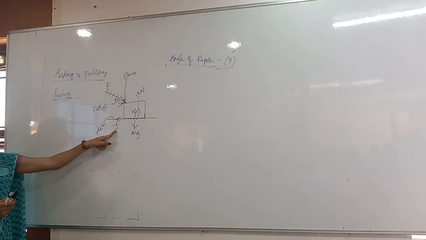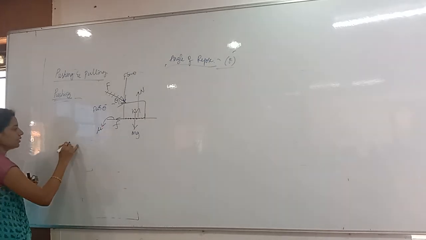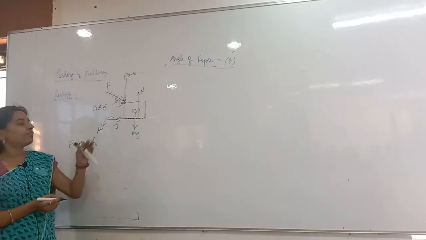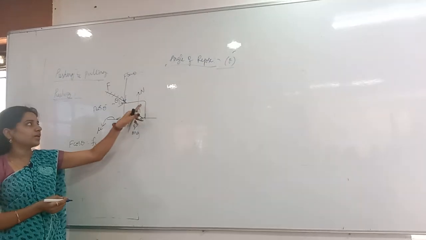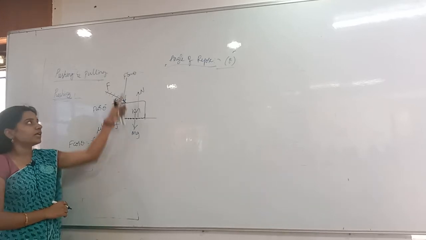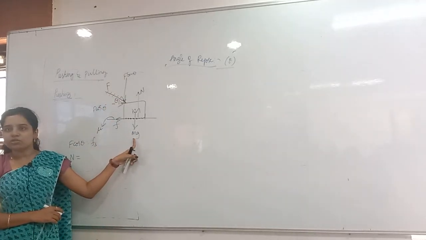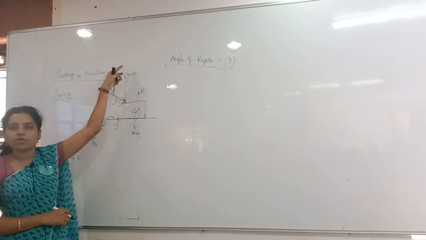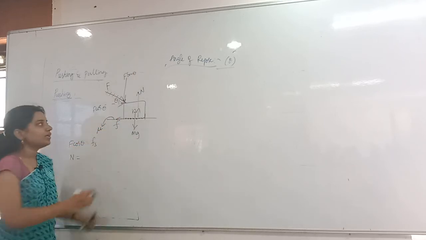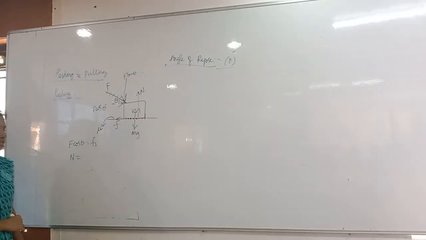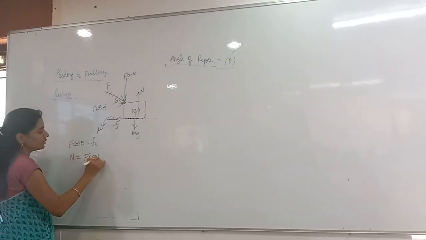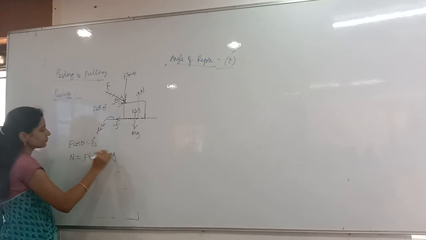F cos theta is equal to Fs. So F cos theta is equal to Fs. Then all upward forces equal downward forces. What is the upward force here? Normal reaction. N is equal to the downward forces, F sin theta plus mg. Don't think that F sin theta is above the body so it is in an upward direction. The direction is different. It is just above the body only, but the direction is downward. So the upward force equals the two downward forces here, that is F sin theta plus mg.